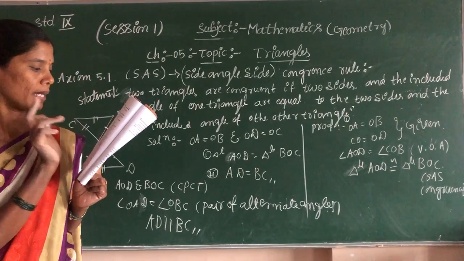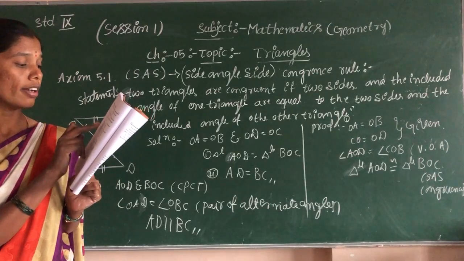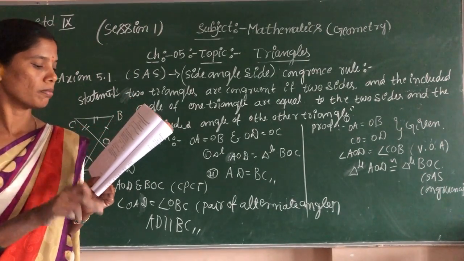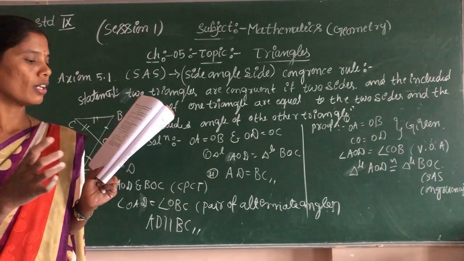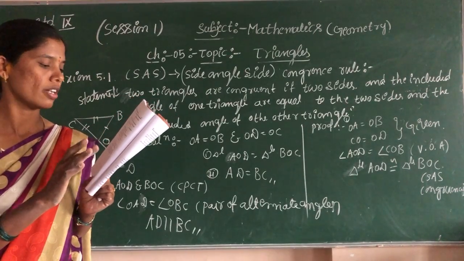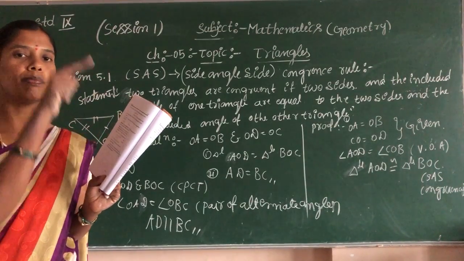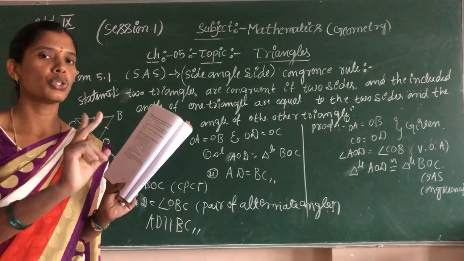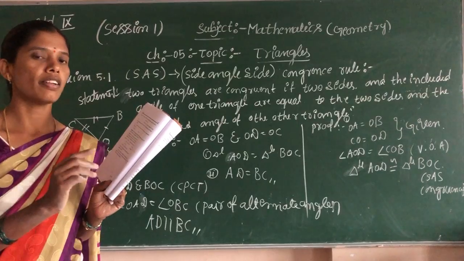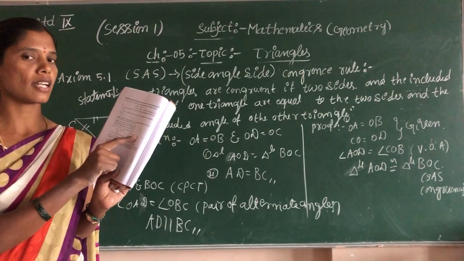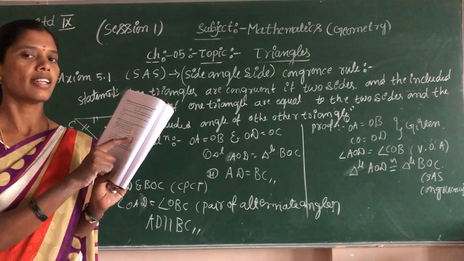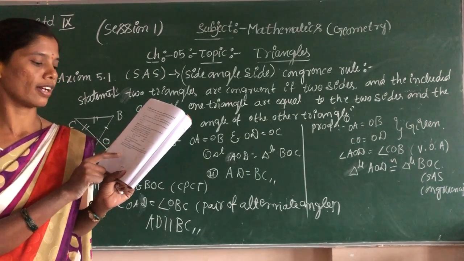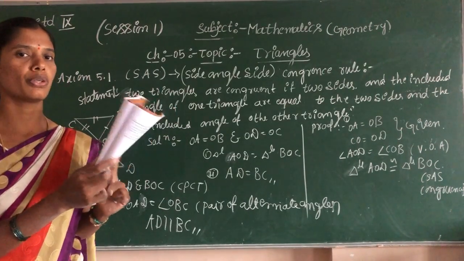If a point P lies on l, then P is equidistant from A and B. Comparing one triangle to the other, the middle line is coming, so the triangle is cut into two by the bisector, which means the angle is 90 degrees. Therefore, the corresponding sides of congruent triangles are equal. Copy it in your notes, children.